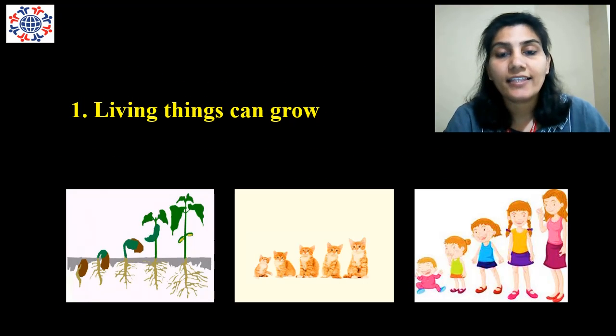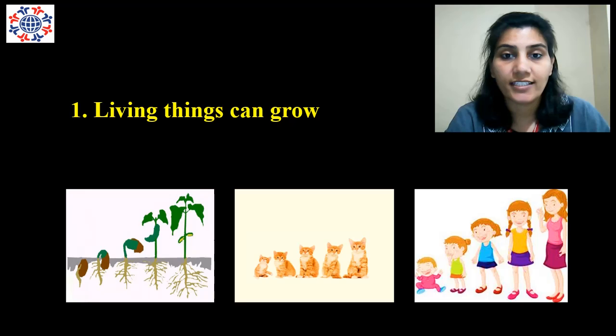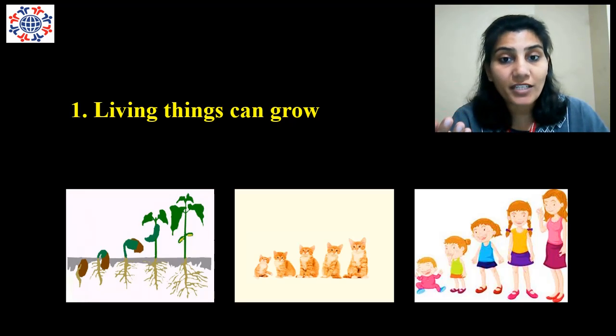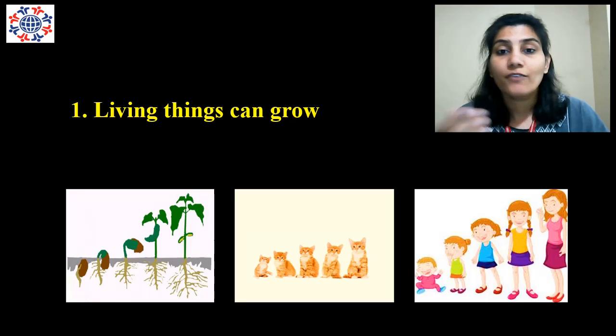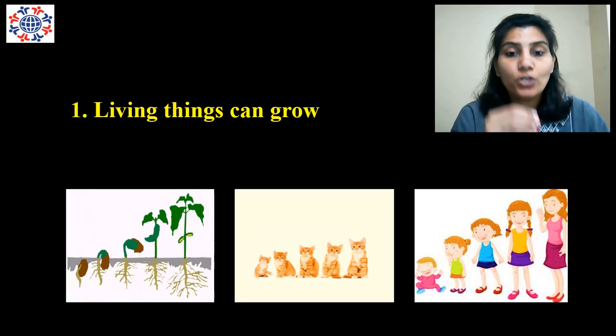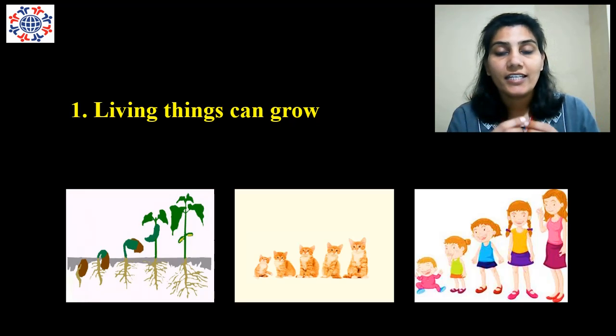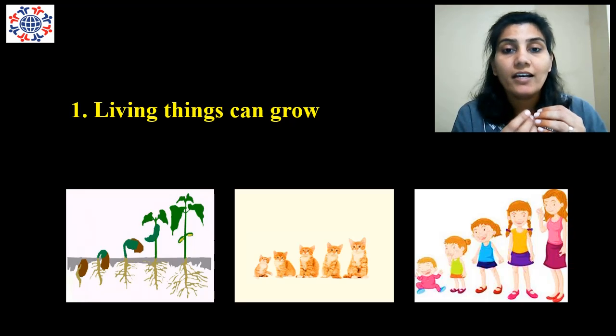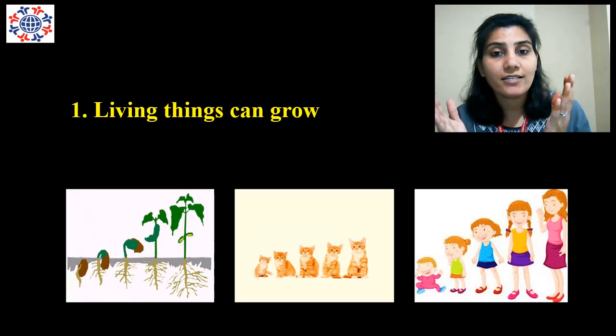Now let's see the characteristics of living things. The first is living things can grow. In plants, when you sow a seed, it grows into a sapling. We have done germination of seeds. When we sow a seed in soil, slowly it gives out a small sprout. Then a small sapling which grows into a big plant.